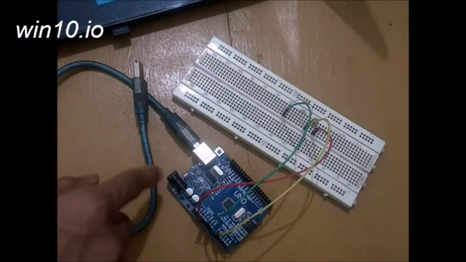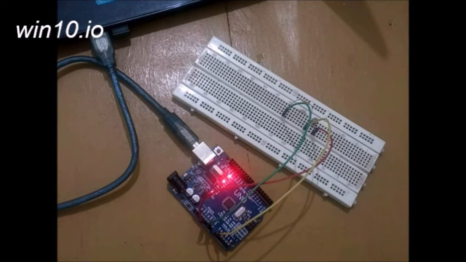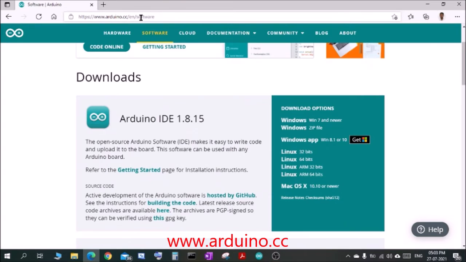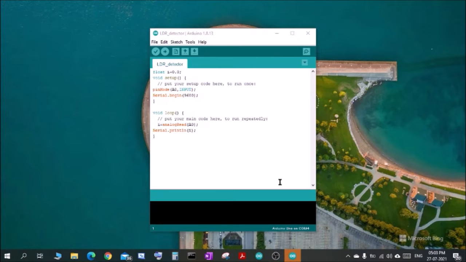Now I am going to connect this Arduino Uno board to my computer through this USB connection. So it has connected. Now I'll have to open the IDE. You can download this from Arduino's official website, that is arduino.cc. You have to move to the software section, then choose your version of operating system, and then you can download the corresponding software from here, and install the software on your system, and then you can program your Arduino Uno board, or any other version if you have.